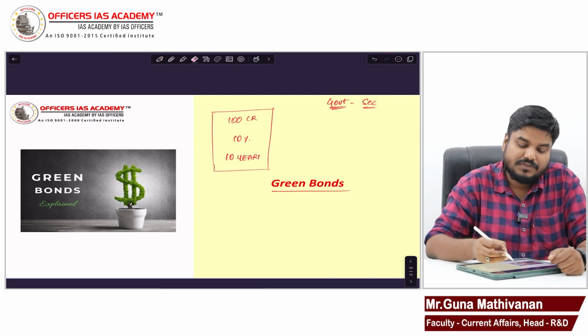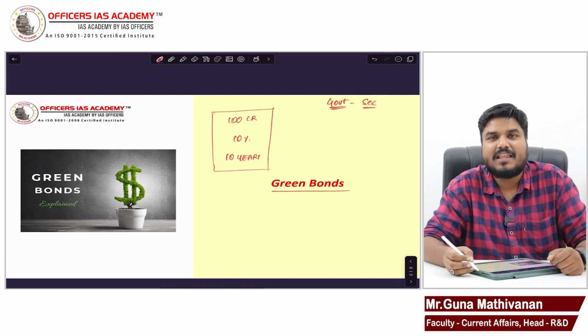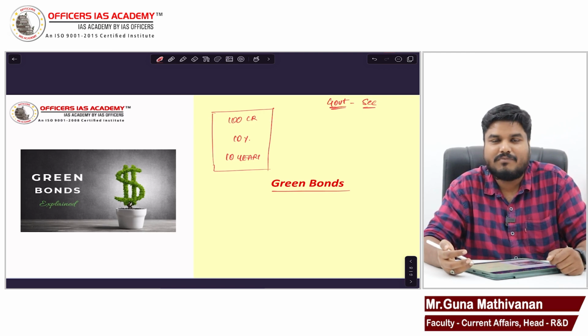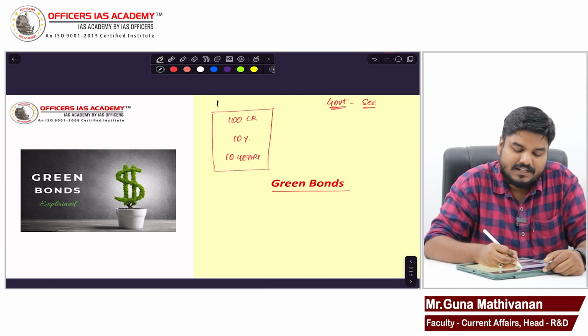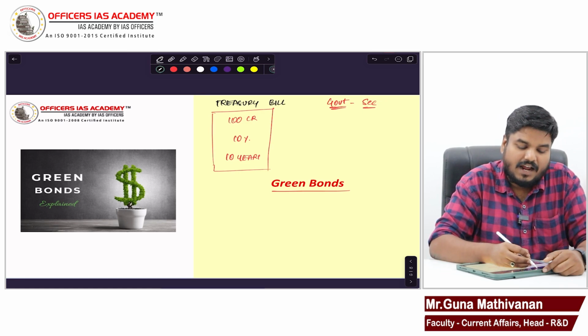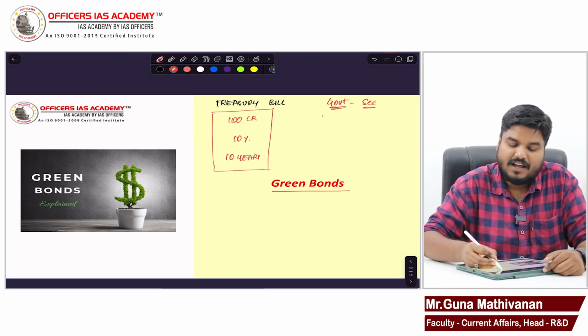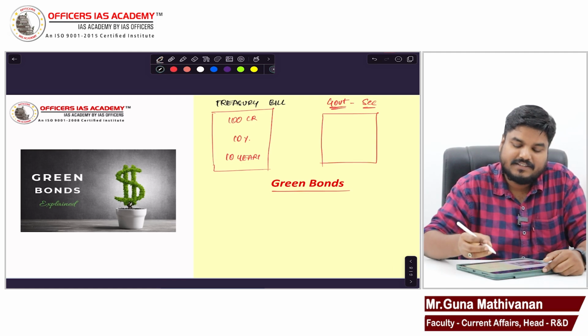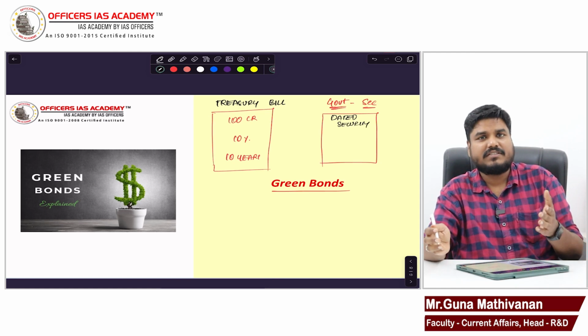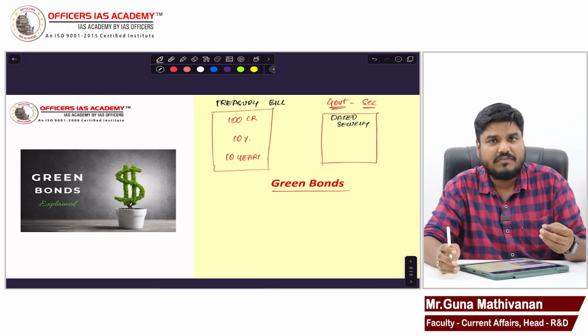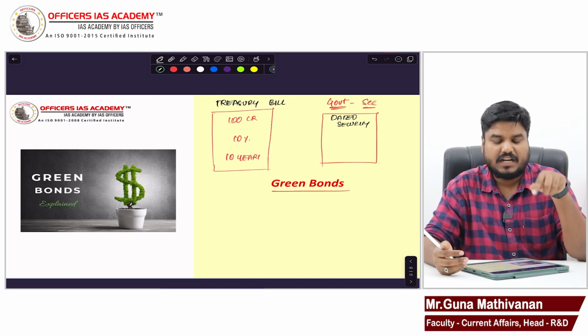The government issues two kinds of bonds. One is called a treasury bill, and another one is called a dated security. So the government also issues bonds, which are referred to as government securities. They are of two types: one is treasury bill, another one is dated security.